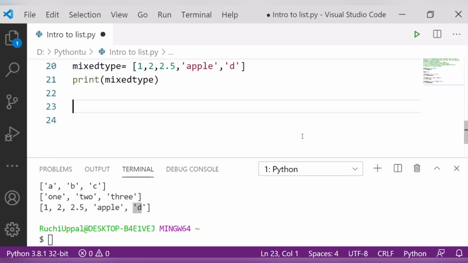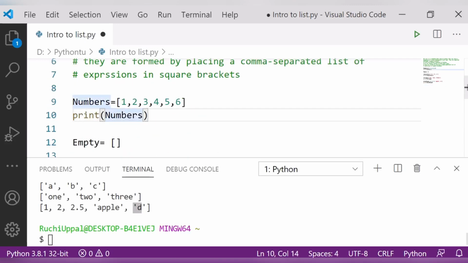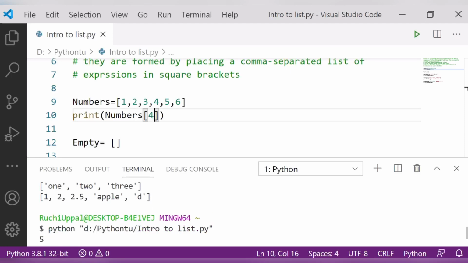I am writing here, just suppose I will write here only. So suppose I want the value 4. Fine. So I will press Ctrl+S and let's check the output. So I got the output 5. This one you can see here, because I fetched the number 4. So this is at 0th place, this is at 1, 2, 3, 4. So fourth value is my 5. So it is printing me 5 over here. I hope it is clear to you how to fetch the values.